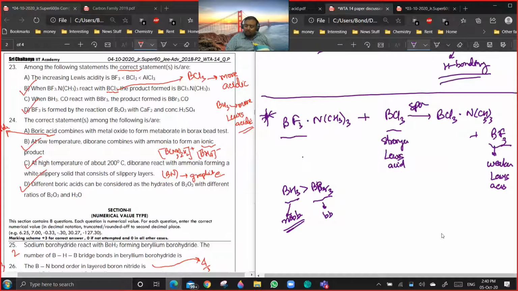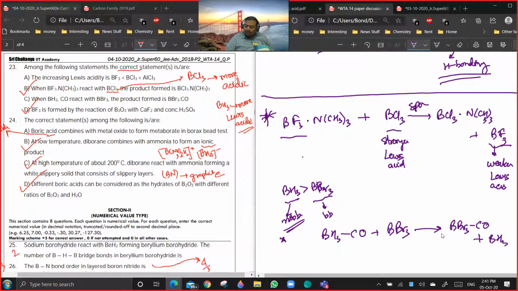So if you have BH3CO and it reacts with BBr3, let us say we write the product as BBr3CO plus BH3.